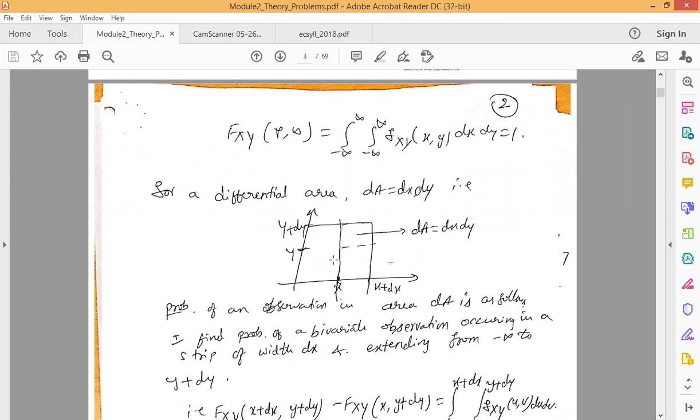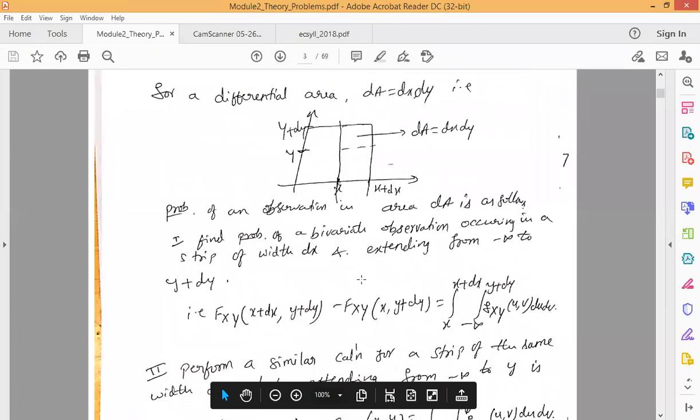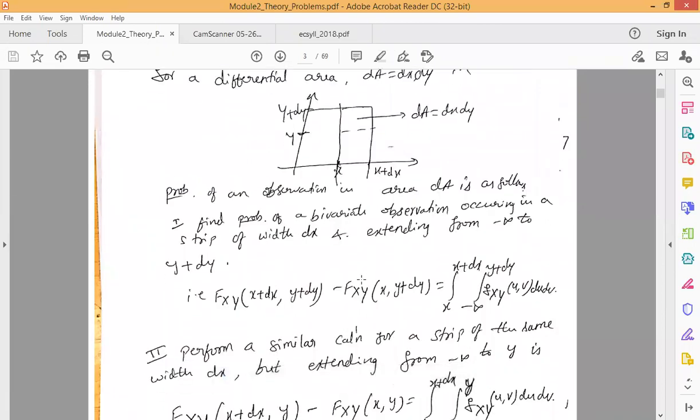So whenever we consider such an area, the probability of an observation in this area dA can be found. For such an area we have to follow a certain method. In the first case, we can find the probability of a bivariate observation which occurs in the strip of width dx, which is extending from minus infinity up to y plus dy.